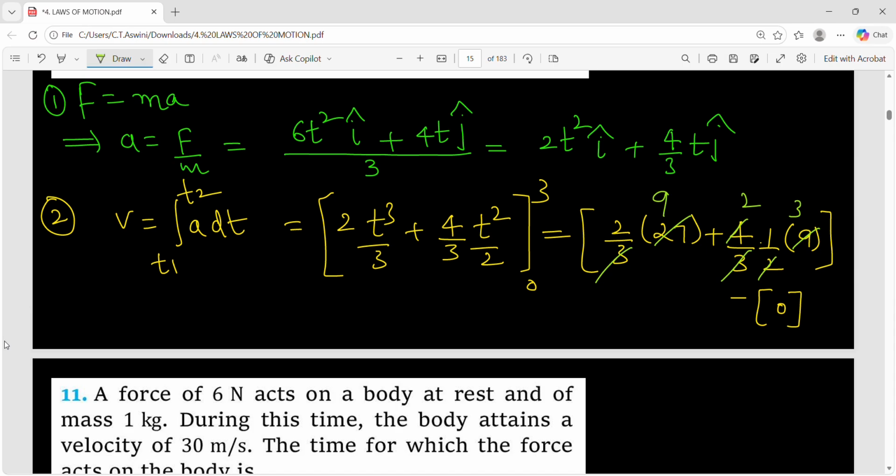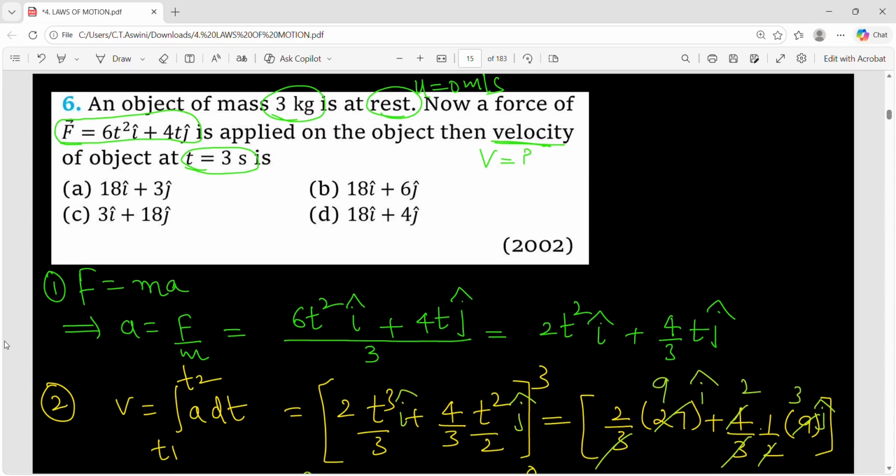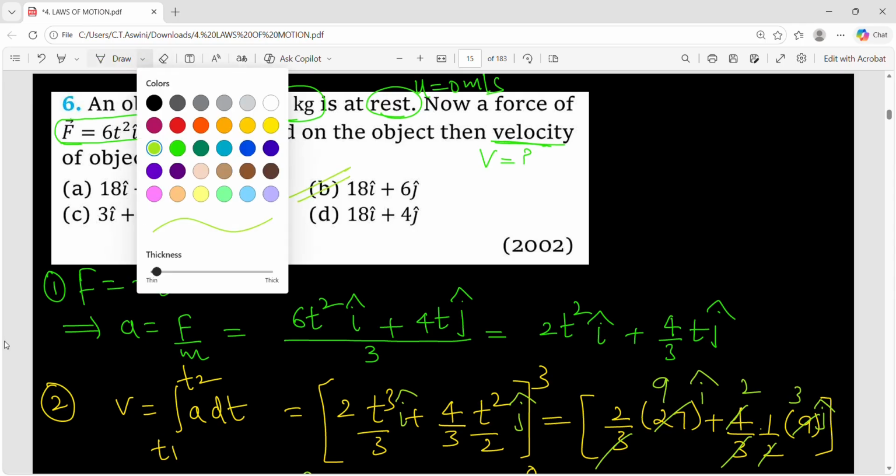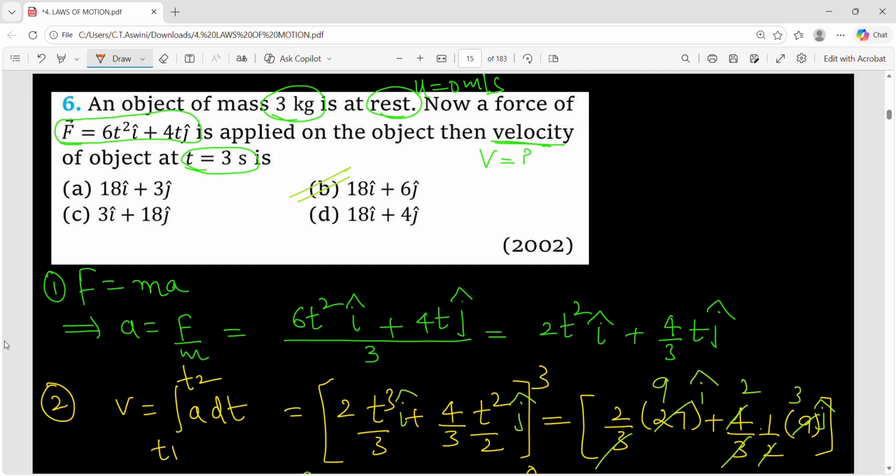Sorry, I just forgot to mention the î and ĵ. So this is î, this is ĵ, and this is î, this is ĵ. So you'll get 9 twos 18 î plus 2 threes 6 ĵ. So this is the velocity. That means along x it is 18 meter per second and along y it is 6 meter per second. Yeah, it is in option B. Clear? See, according to the options given, simplify your answer.